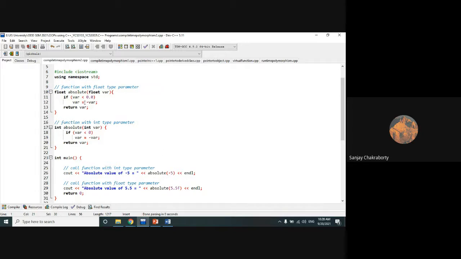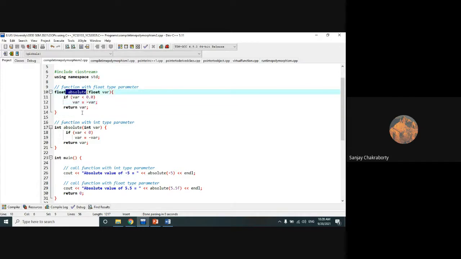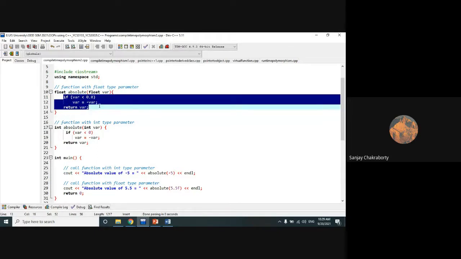These are the header files. First, we will declare a function absolute with one single parameter of float type, that is var. Its return type is also float. Now within this function, we have done a simple operation. If var is less than or equal to 0.0, then we will assign var its negative value, and then we will return var. So it's a simple function for absolute value implementation.